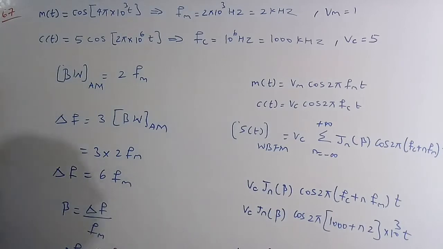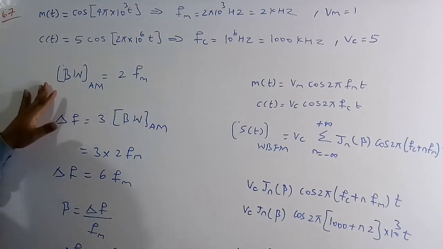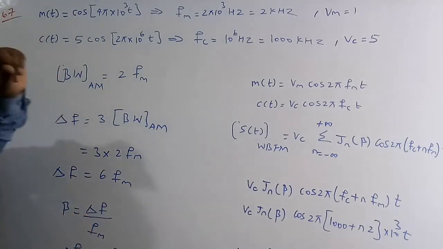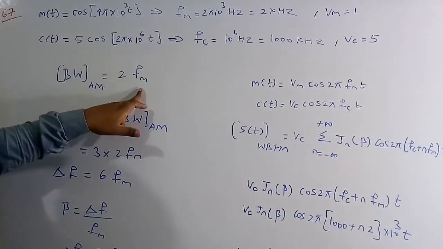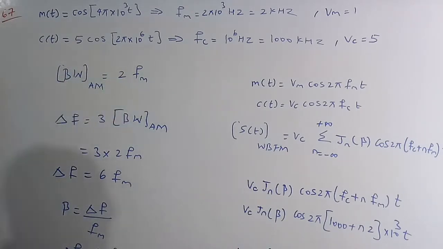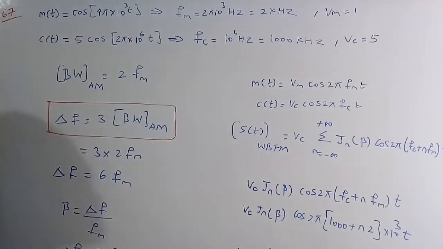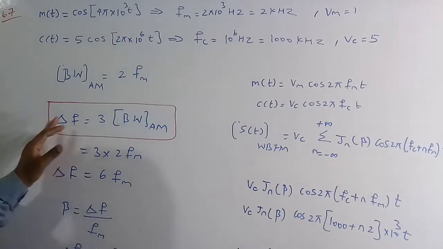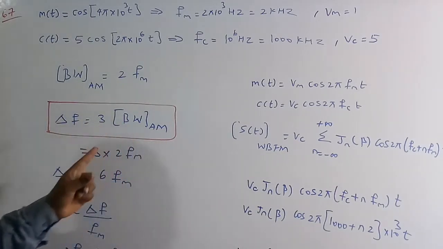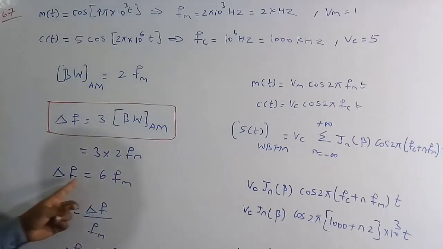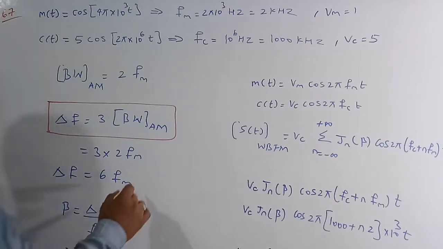Here in the question they have given the bandwidth of the AM signal. The bandwidth of the AM signal is nothing but twice the maximum message signal frequency. There is only one message signal, so twice the message signal frequency, 2 into Fm. They also gave the condition that the maximum frequency deviation is equal to 3 times the bandwidth of the AM signal. The maximum frequency deviation in the FM is delta f. So 3 into the bandwidth of the AM signal, which is 2 into Fm. Therefore delta f is equal to 6 into Fm. This is the first equation.